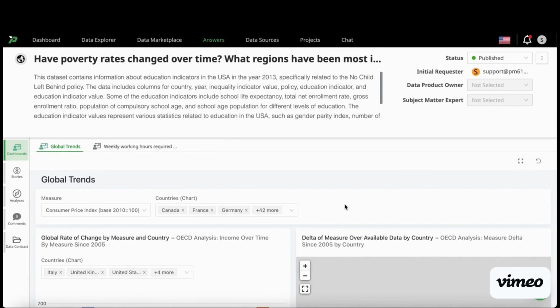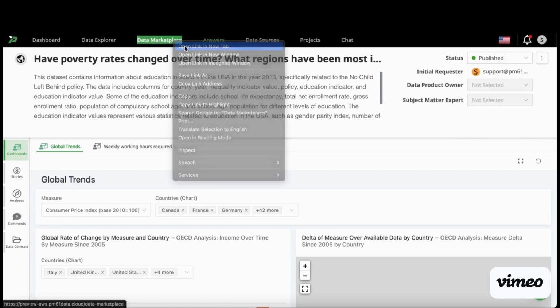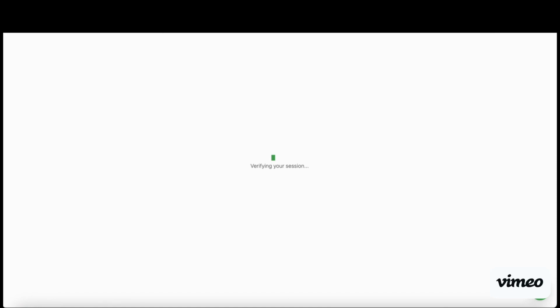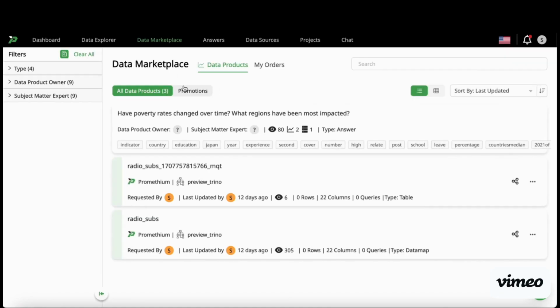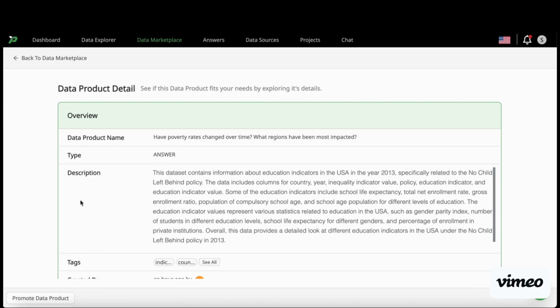Now, what happens when you don't know yet which answer it is that you're looking for? How do these users find these in the first place? Well, there's a couple of ways to answer that. One is for those users who don't have access to these objects. For those users, these assets can be published to a data marketplace. And then those users who only have access to that marketplace can shop these data products and understand which ones are worth checking out. And if they don't have access to these products, they can check them out and then return to that screen for those deeper drill downs.